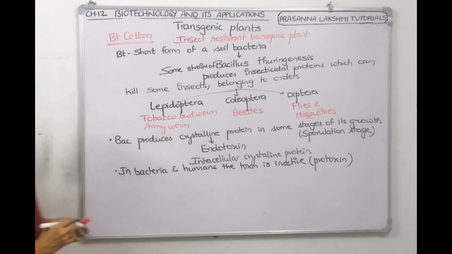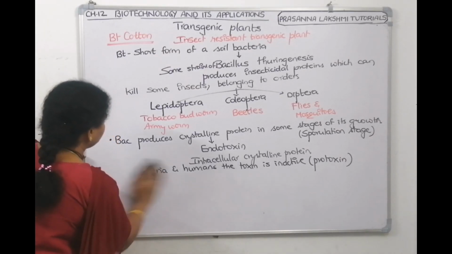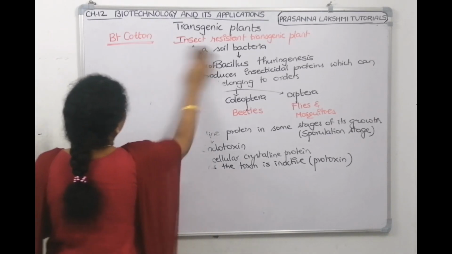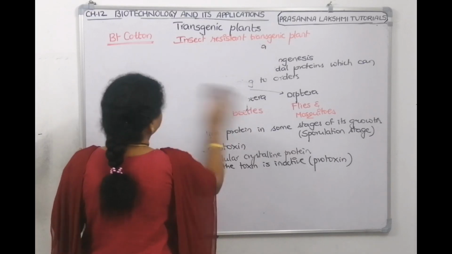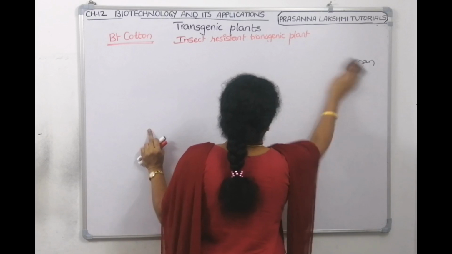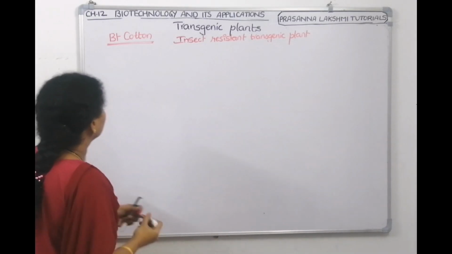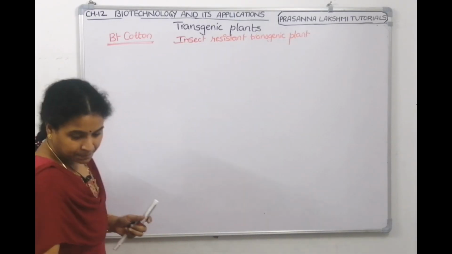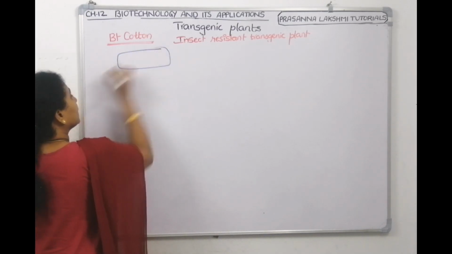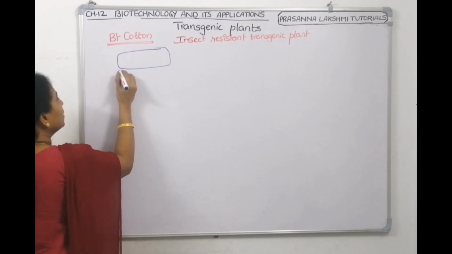Now take a screenshot, we'll discuss. Understood? Now I'll draw the plant. If you want to prepare a BT cotton plant, this is bacteria, okay, which bacteria?